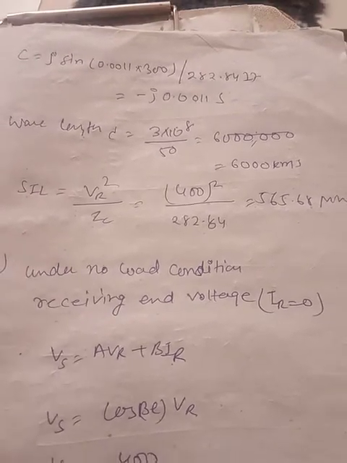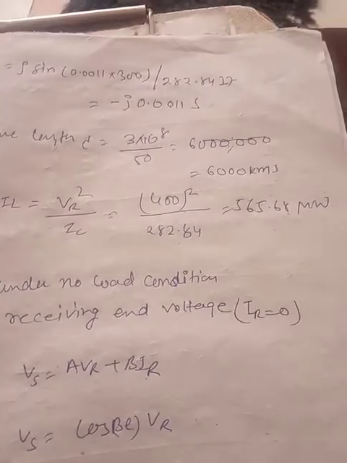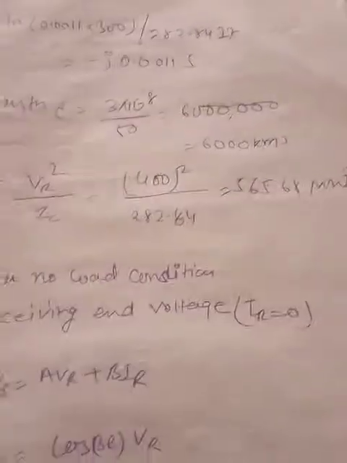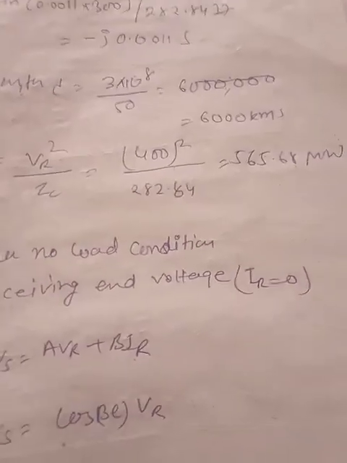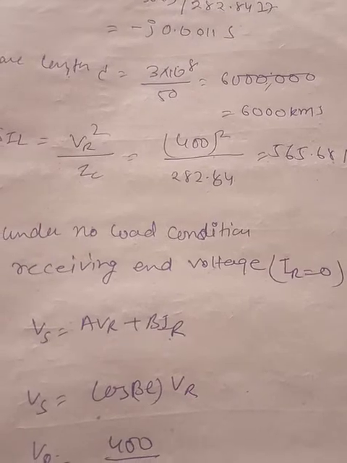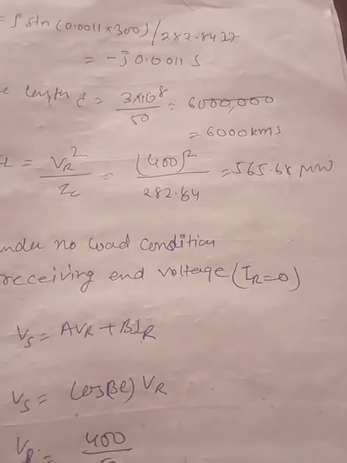So if the sending end voltage is 400 kV, during no load condition more than 400 kV will appear on the receiving end, and it may put the surge arresters or transformer operating at the receiving end at risk. This is actually called the Ferranti effect.